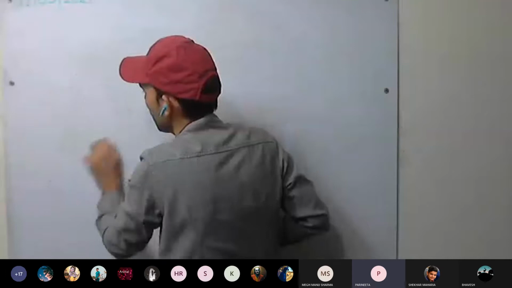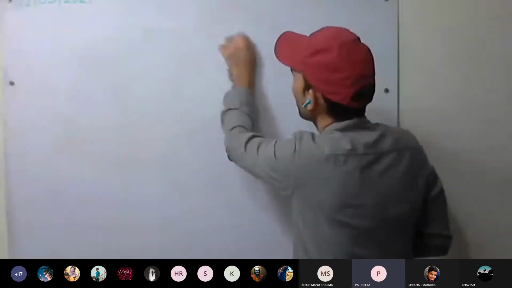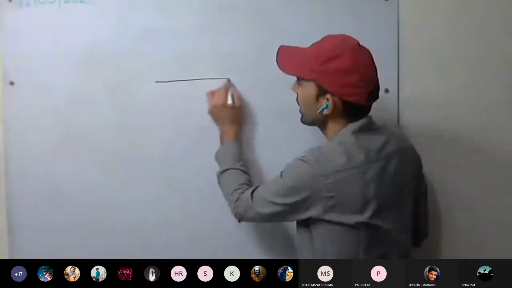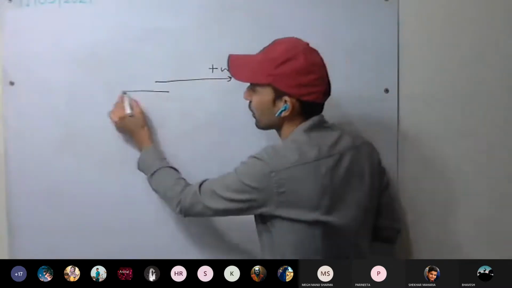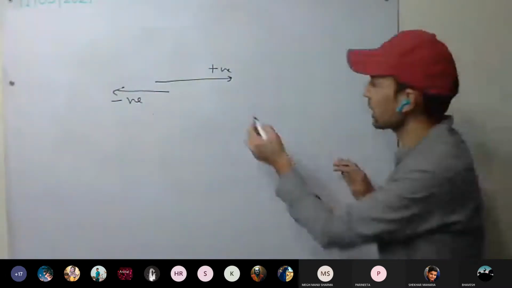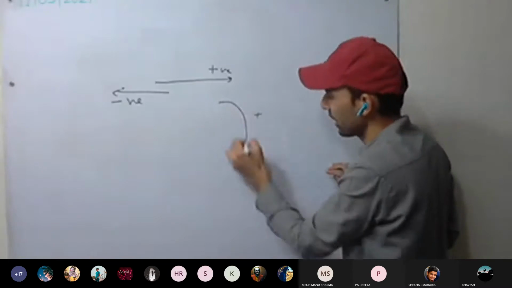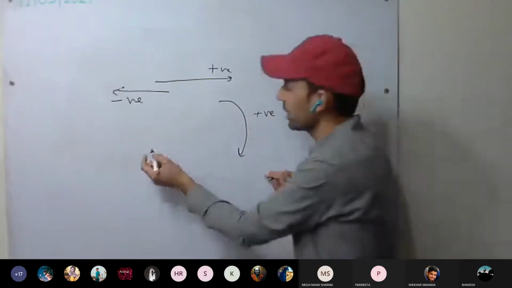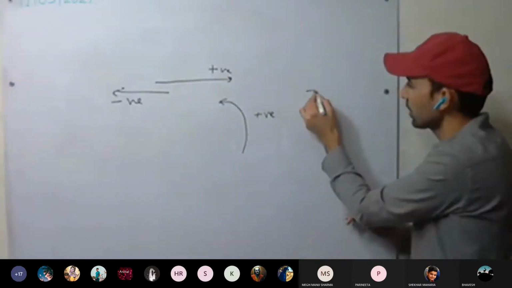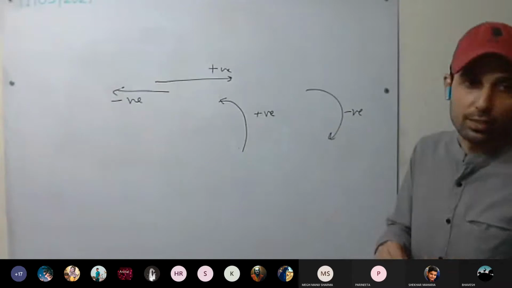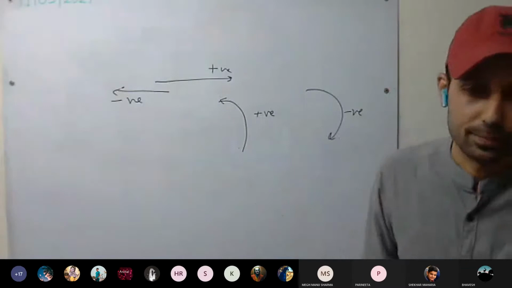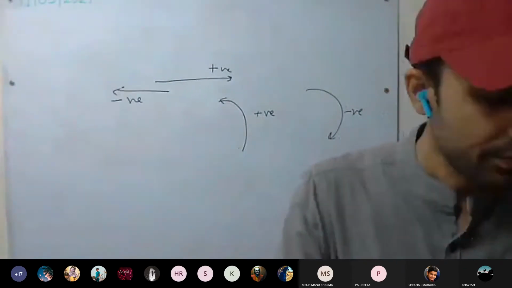Sir, why is the anti-clockwise direction taken as positive? That is the convention we are making. For example, if you are moving in this direction, we take it as positive, and in this direction, we usually take it as negative, depending on the question. Similarly, we have made a convention that anti-clockwise is positive and clockwise is negative, so that it becomes a standard for all and is easy to communicate. This is clear?